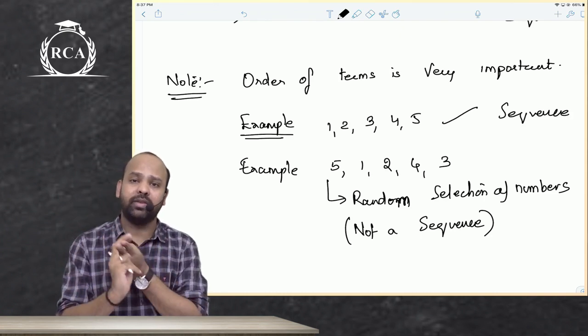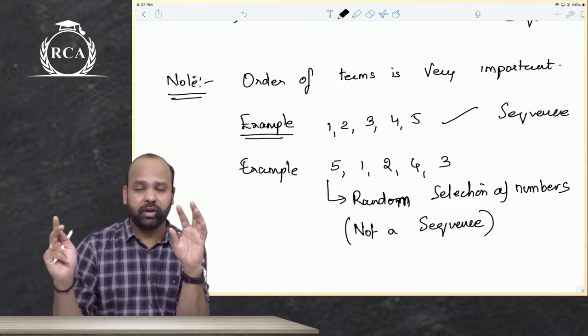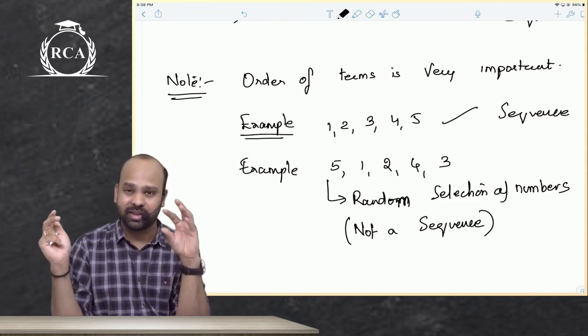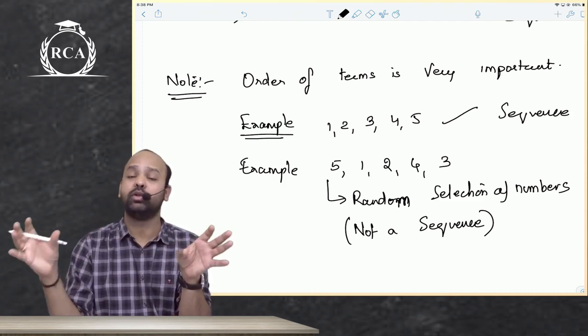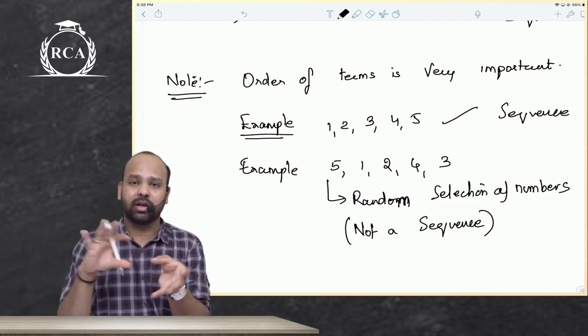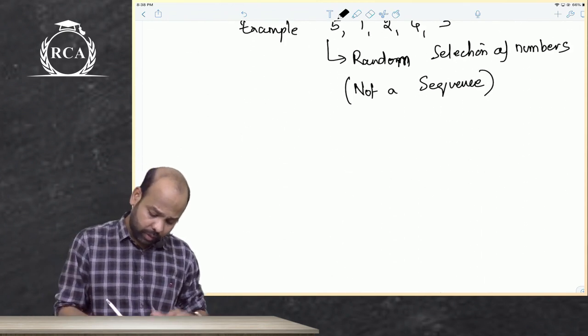So sir, basically you told us that there are two important things here. There should be a definite rule, a mathematical relationship, existing between those numbers, and the numbers should be in the specified order only. We cannot jumble or shift those terms. So can there be any other example of a sequence?